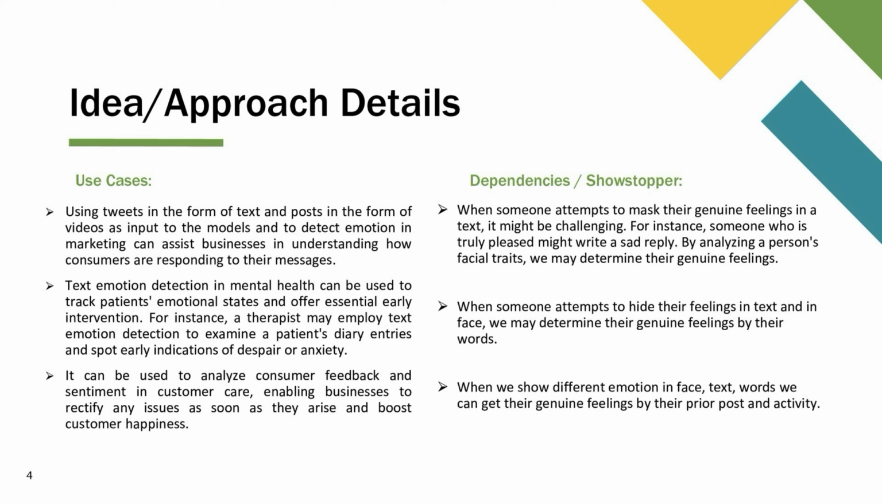The difficulties, that is, the dependencies: when someone attempts to mask the genuine feeling in a text, it might be challenging. For instance, someone who is truly pleased might write a sad reply. By analyzing a person's facial traits, we may determine the genuine feeling. And when someone attempts to hide the feeling in both text and face, we may determine the genuine feeling by the words. When we show different emotions in face, text, and words, we can get their genuine feeling by their posts and activity.